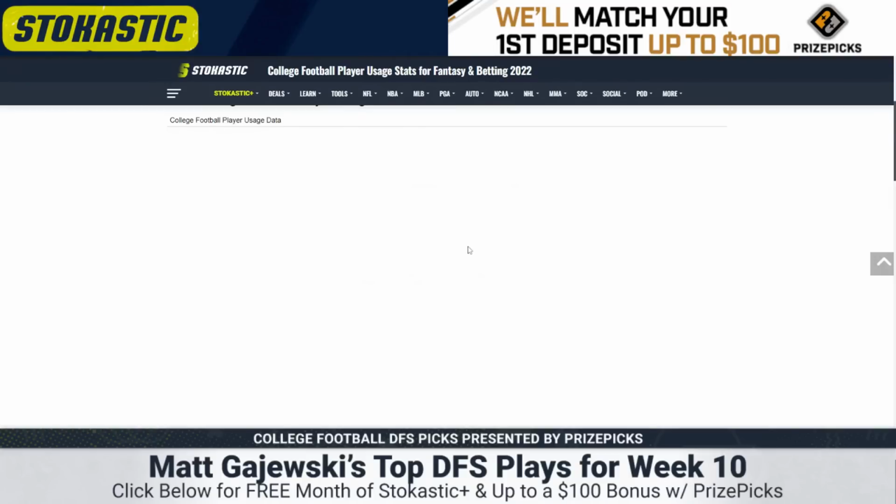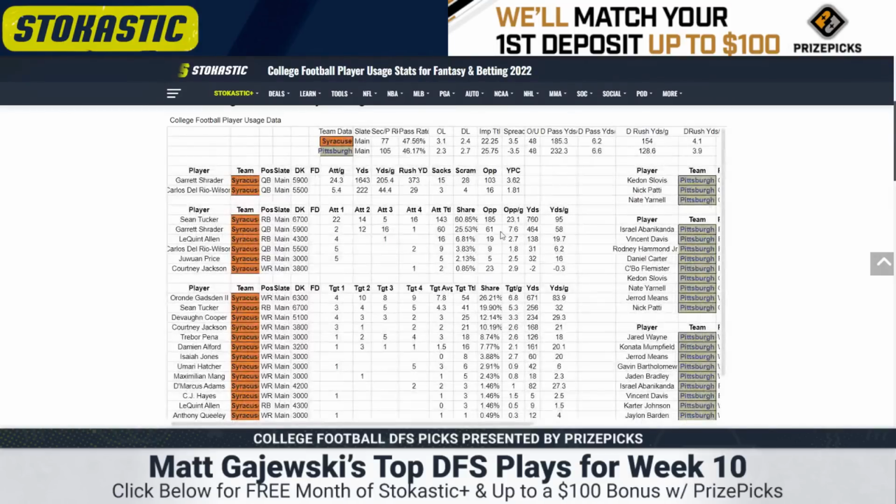Syracuse, there's been a little bit of debate on whether Schrader was hurt or just benched. Either way, this game has a middling total of 48 points. Pittsburgh's a 3.5-point favorite. Both teams fairly slow. Syracuse 77th in pace, 47.5% pass rate. Schrader's been good through most of the year, so that was a bit of a concern seeing him benched or hurt. I'm not sure. They won't really tell us.